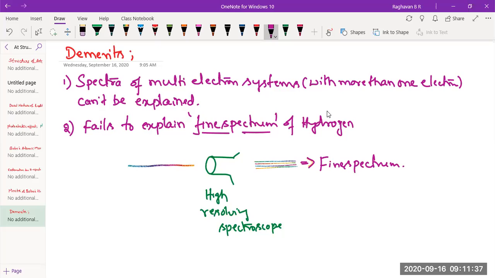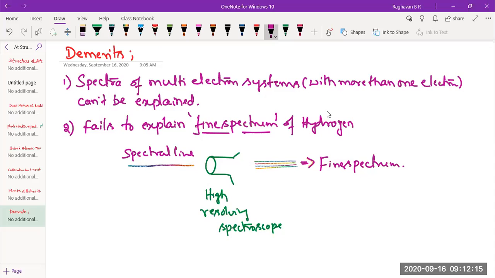Sir, can you explain it once again? See, this is a spectral line in the hydrogen spectrum. You observe each spectral line of hydrogen using a high resolving spectroscope. Then each line is found to contain many closely spaced sharp lines. Each line is found to contain many lines in it. That is called fine spectrum.